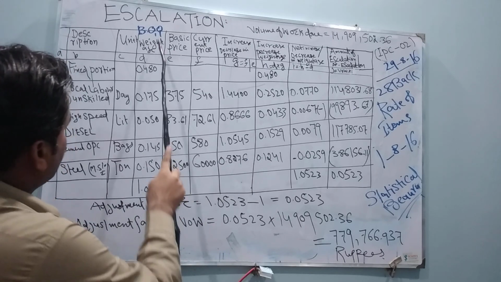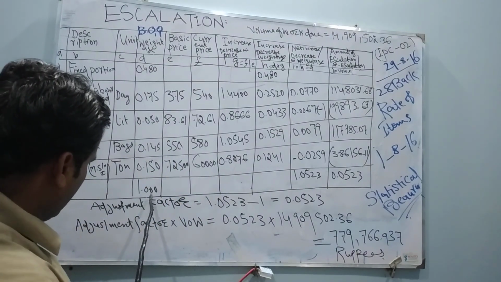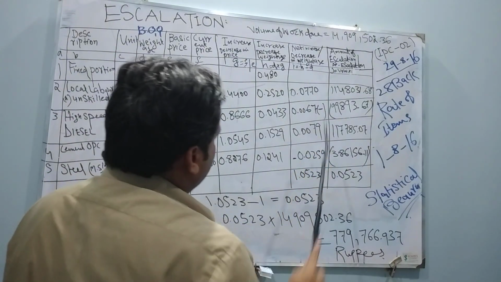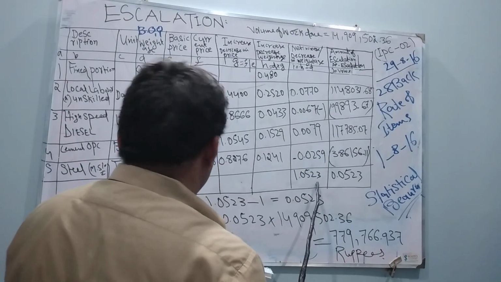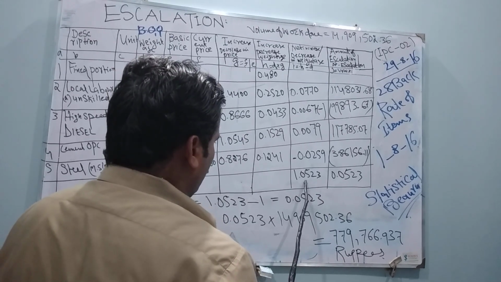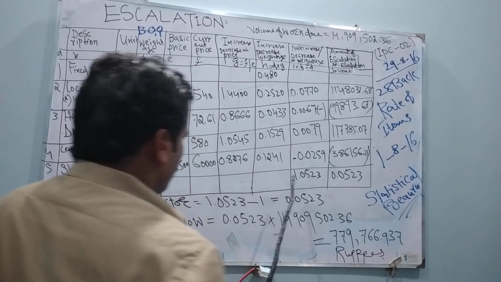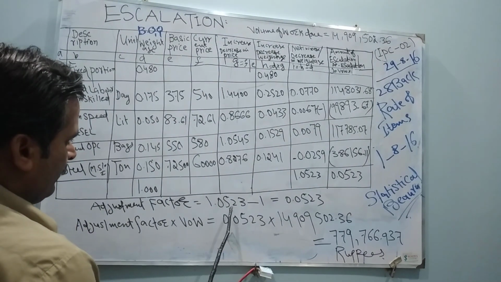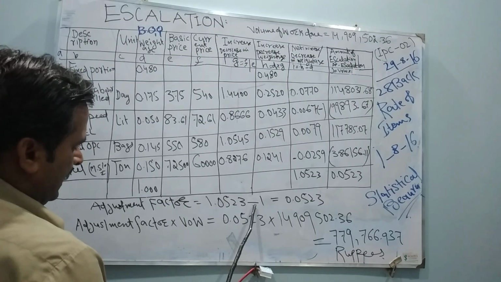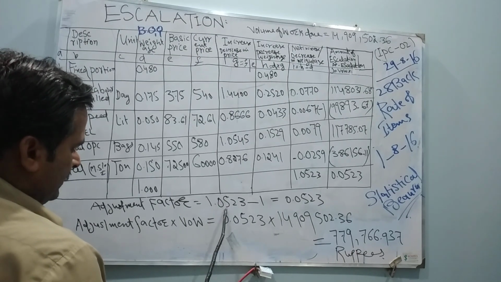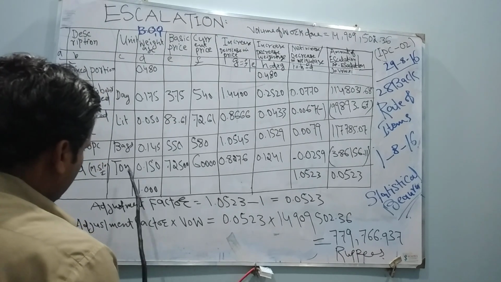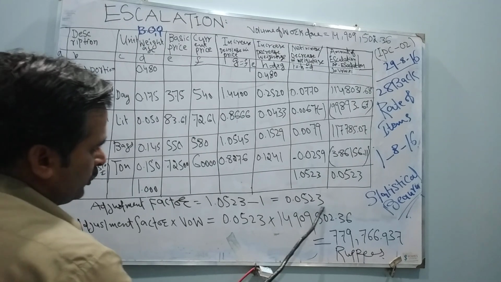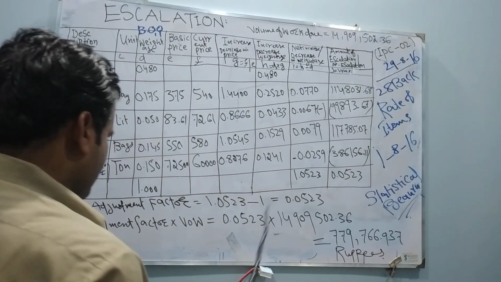Now what you have to do, this value is 1. The net increase decrease is 1.0523. When you subtract 1 from this value, 1.0523 minus 1, the difference will be 0.0523.